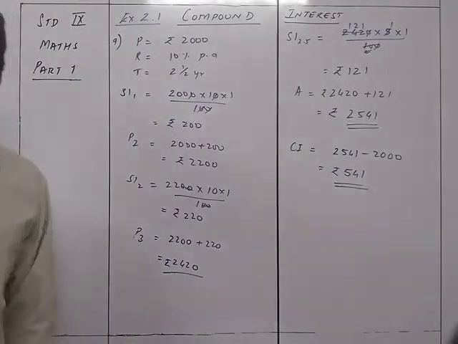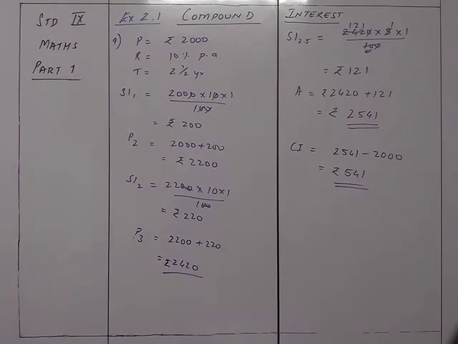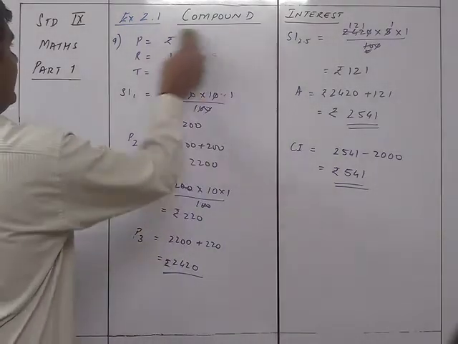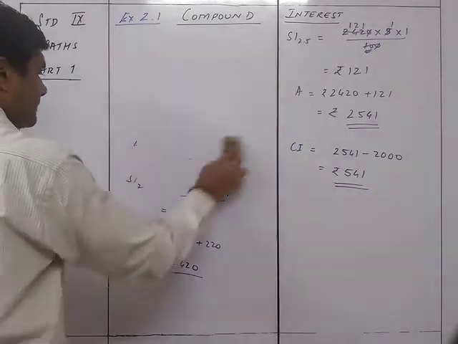We now move on to sum number 11. Okay, sum number 11 is here.